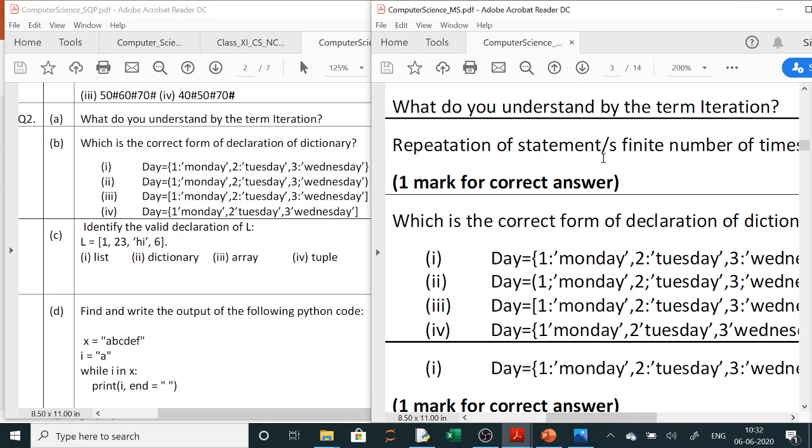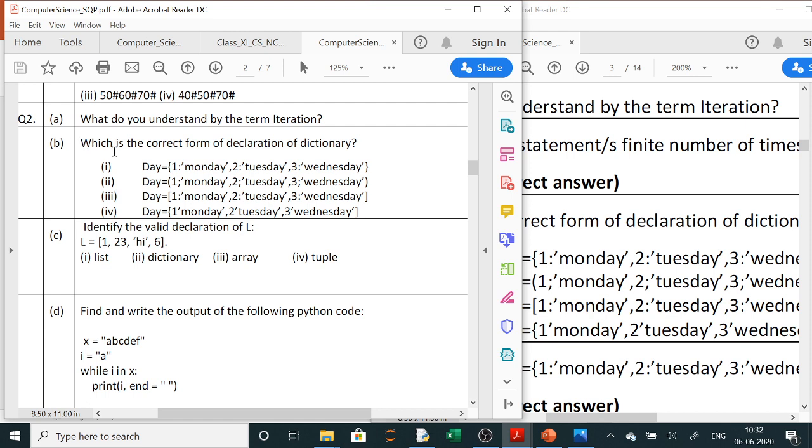Example, using for, using while, we are creating the iterative statements, the blocks. Yeah, you can write the example also. 1 mark for correct answer. Only for the explanation of iteration you will get 1 mark.